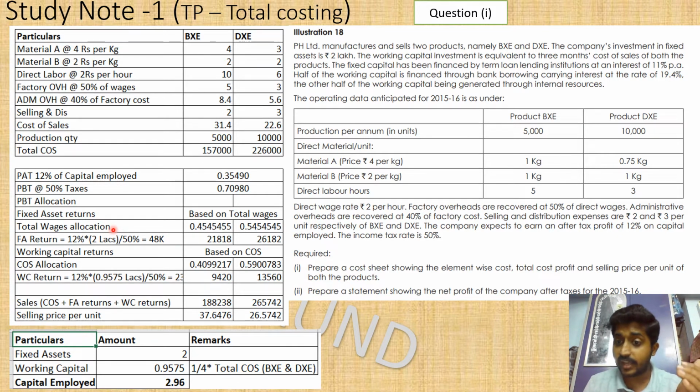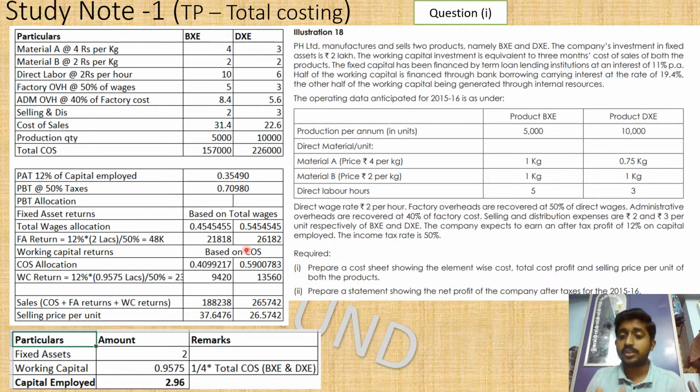So guys, what is the per unit wage multiplied by the production quantity? What will be the total wages? In that wages, what is the proportion? You know how to find the proportion, right? A and B are the two components. This is 5 rupees into 10,000, and this is 6 rupees into 5,000. 10 rupees of wages into 5,000 production quantity, 6 rupees of wages into 10,000, and this is 50,000 and 60,000. What is the ratio? It is 45 percentage on one side and 54 percentage on the other side. Okay, now you allocate this 48,000 accordingly.